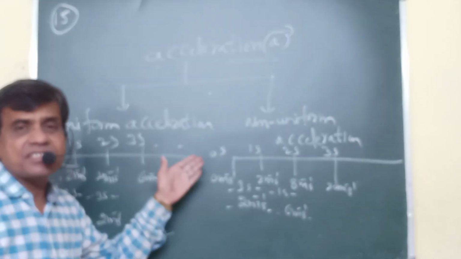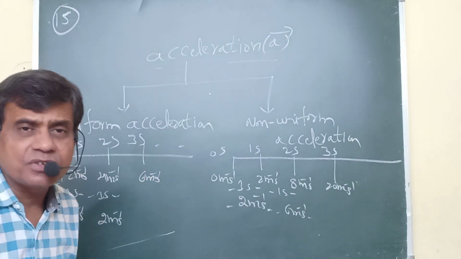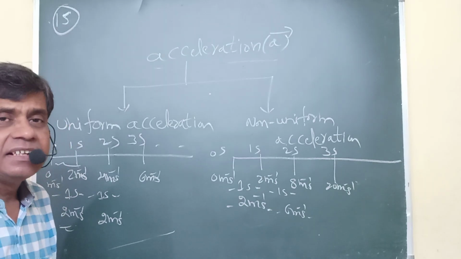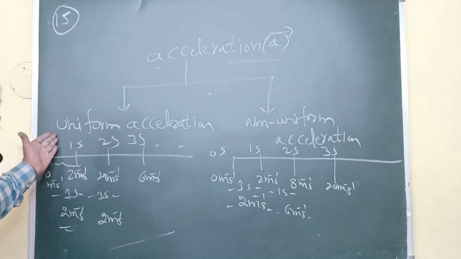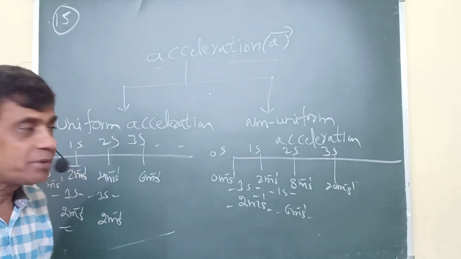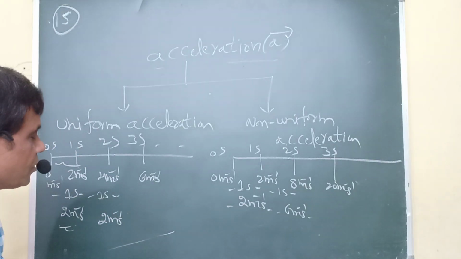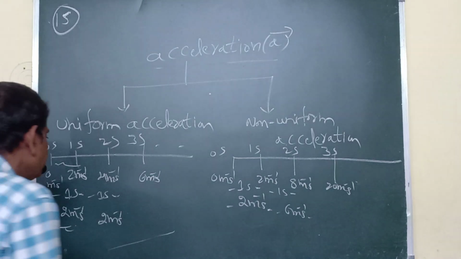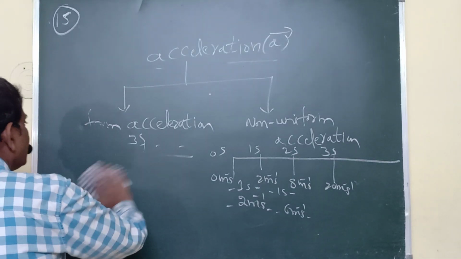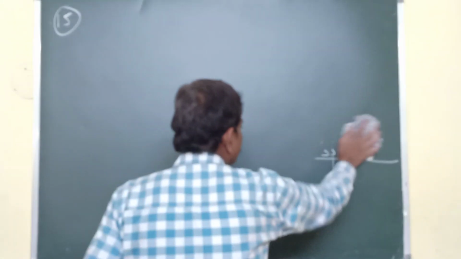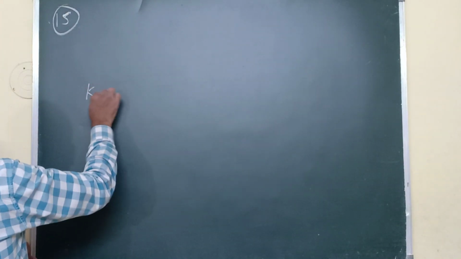We have kinematic equations. What are those? v equals u plus at, s equals ut plus half at square, v square minus u square equals 2as. In the kinematic equations, what is the a? Uniform acceleration. In our chapters, we are discussing everything about uniform acceleration only. So, what are the kinematic equations?